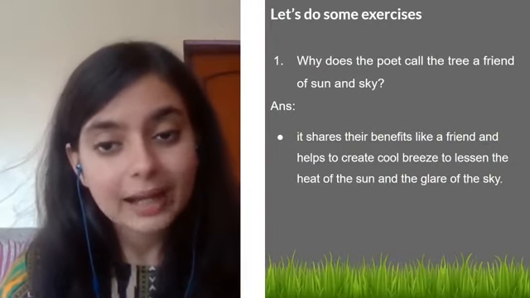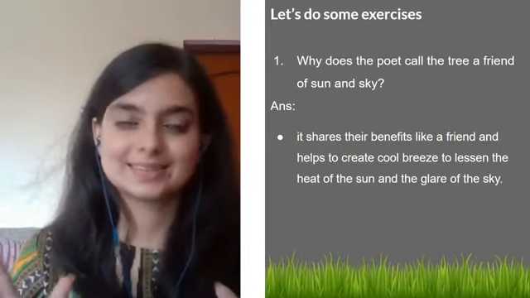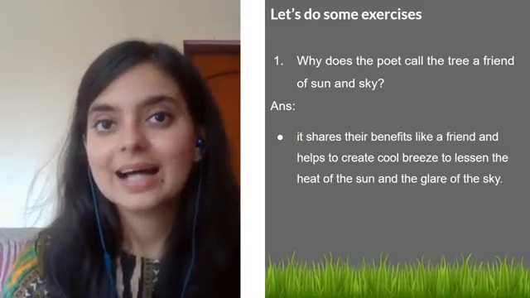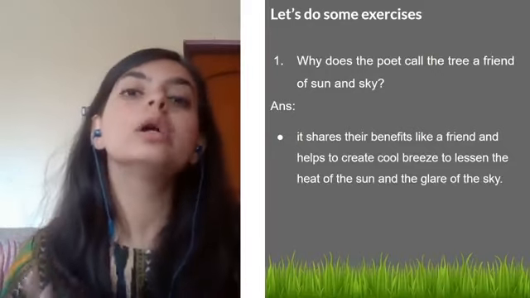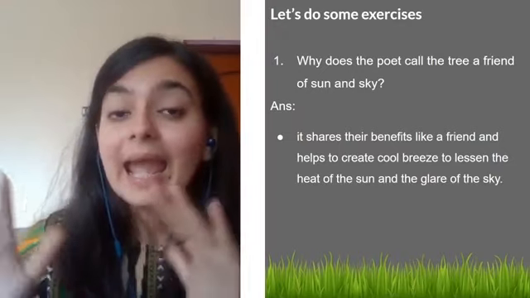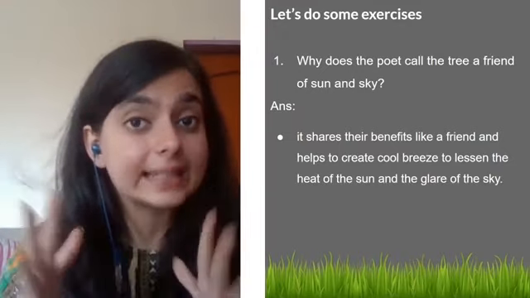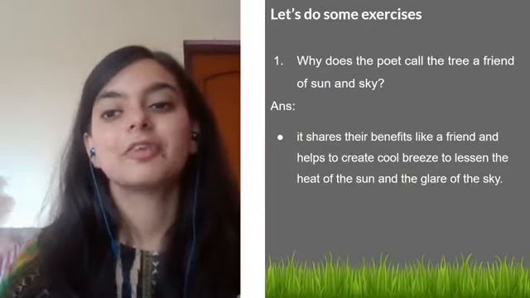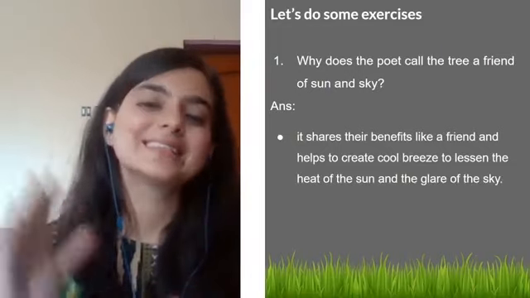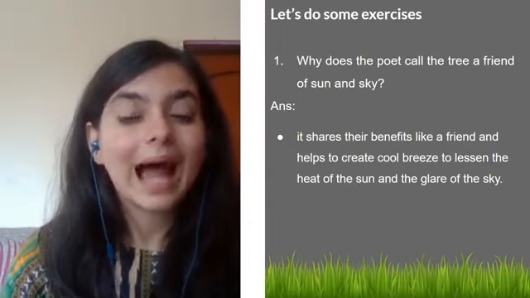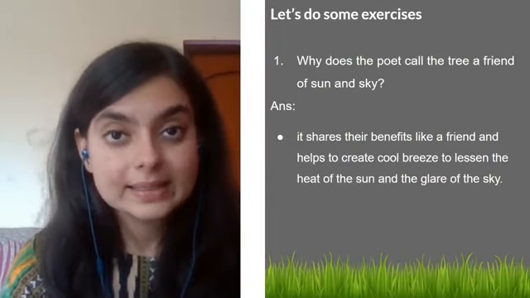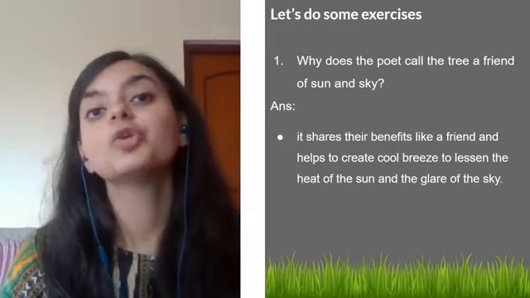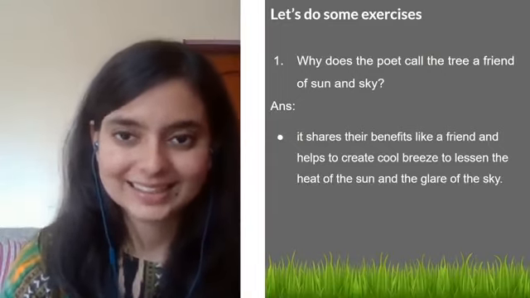It acts as a friend because it creates a cool breeze. If you have trees in your neighborhood, you will not feel hot. You will feel the cool breeze when air blows. It reduces the temperature and lessens the heat of the sun and the glare of the sky. That is how it acts as a friend of the sun as well as the sky. I hope that is a point important enough and potent enough to make you move towards tree plantation.